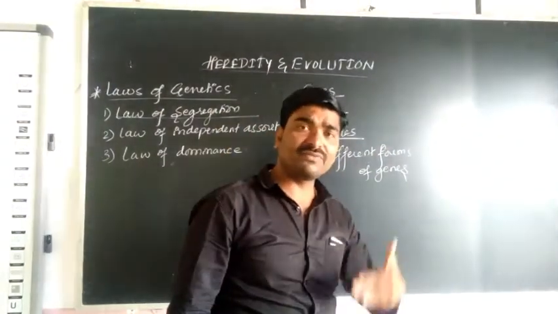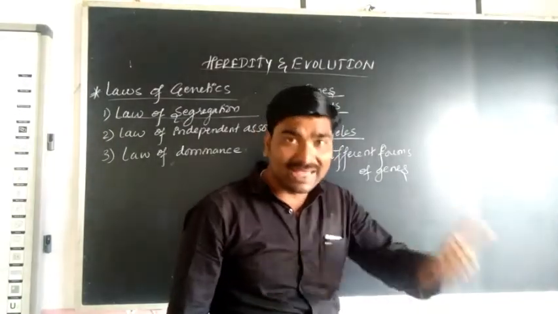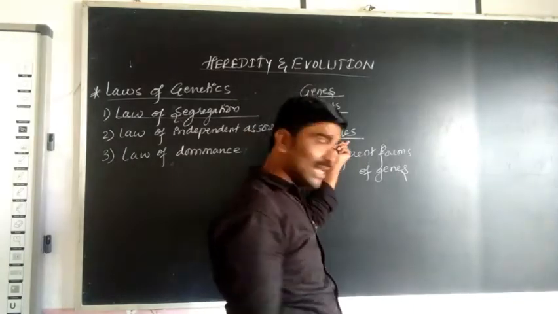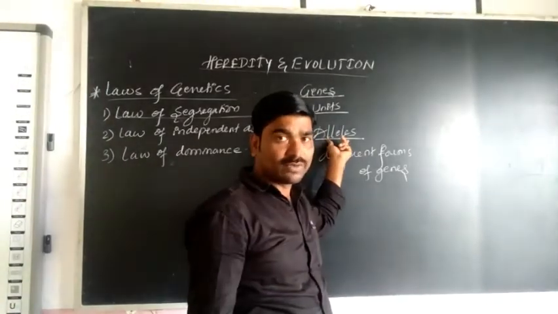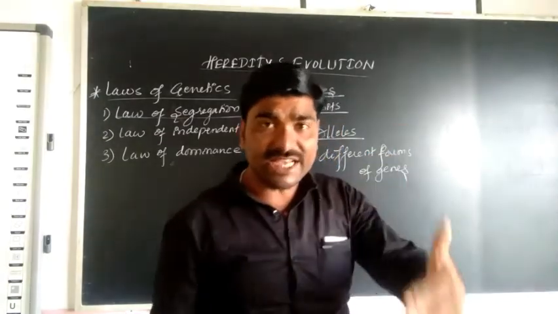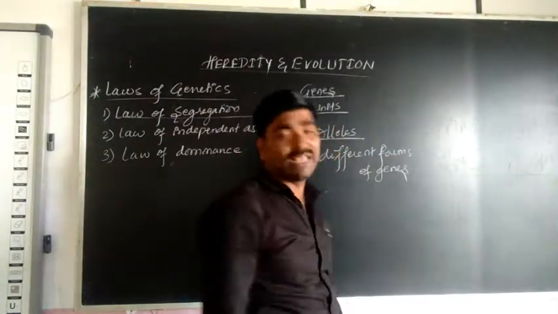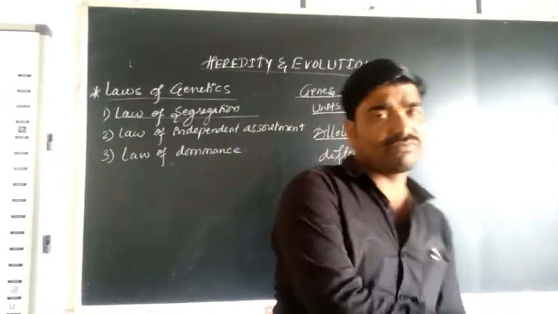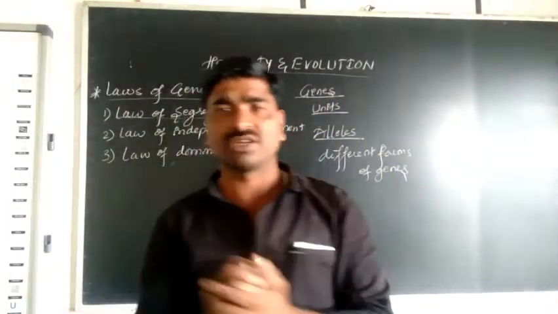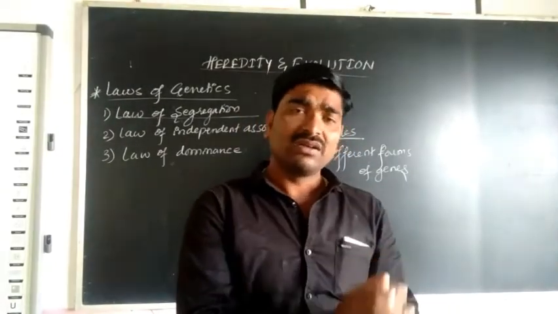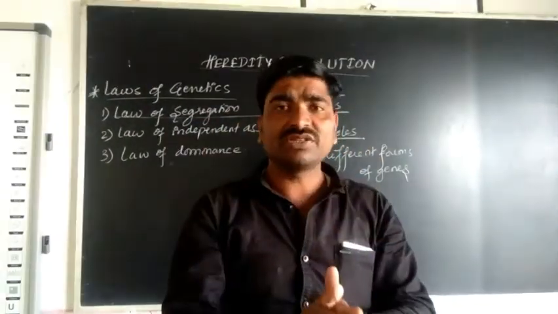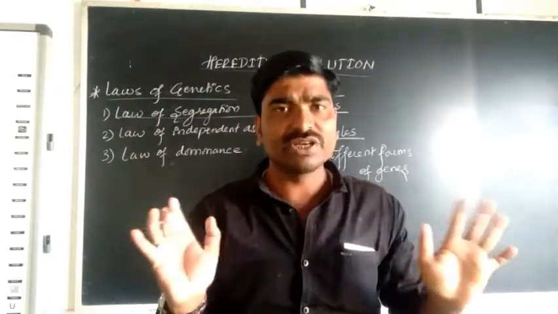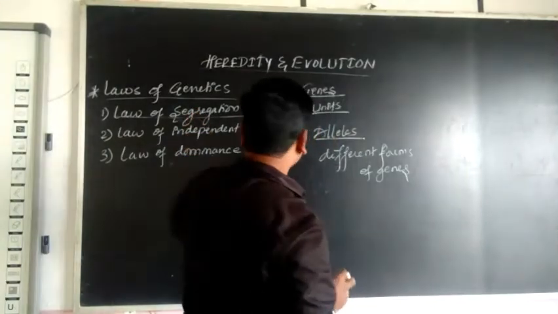So genes are the hereditary units that carry the information from one generation to another, and alleles are the different forms of genes that carry the information from one generation to another. Got it? So let us go to the law of segregation.